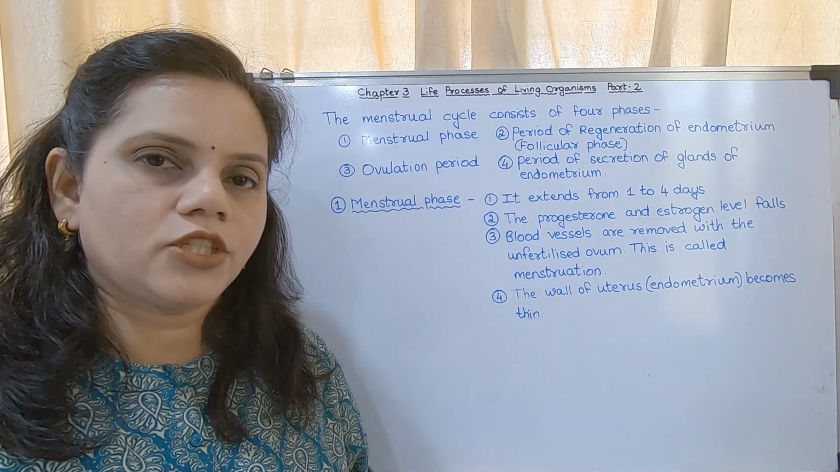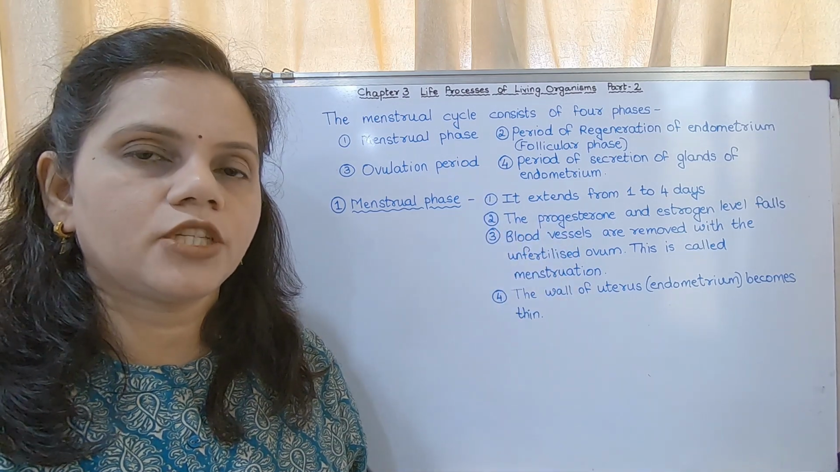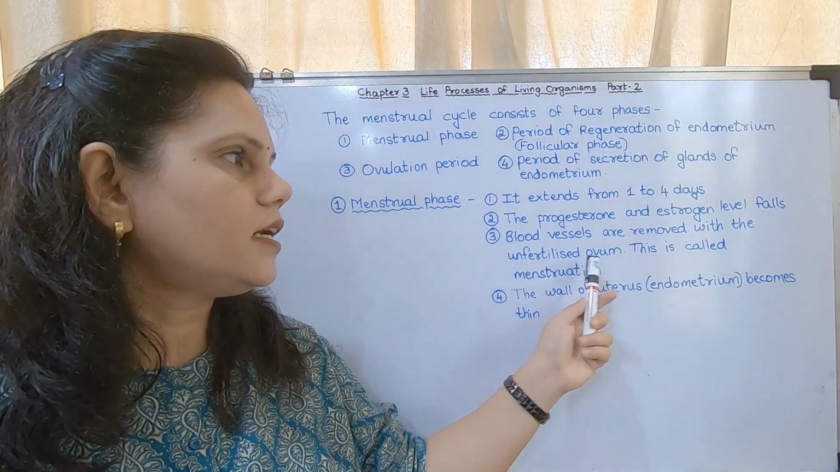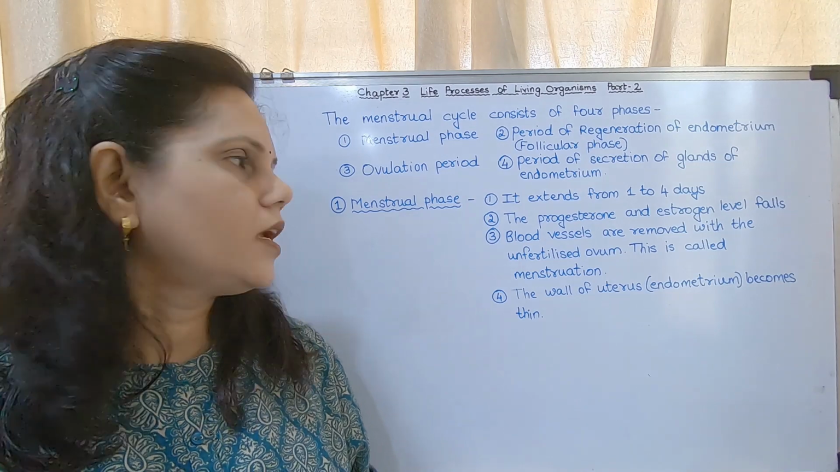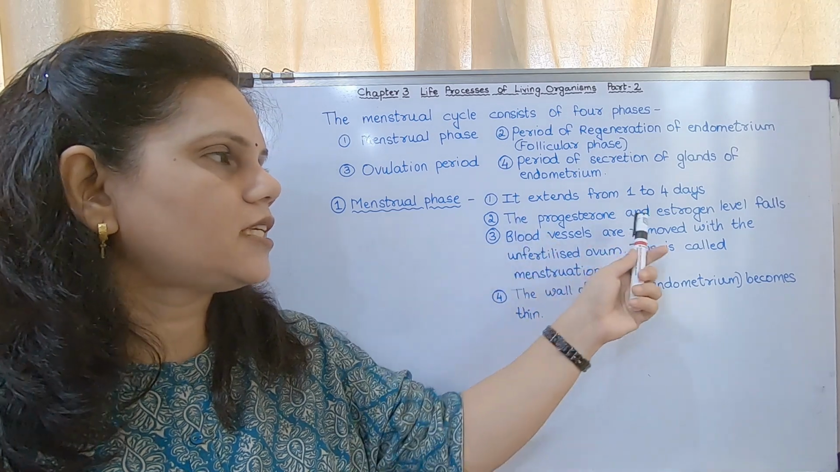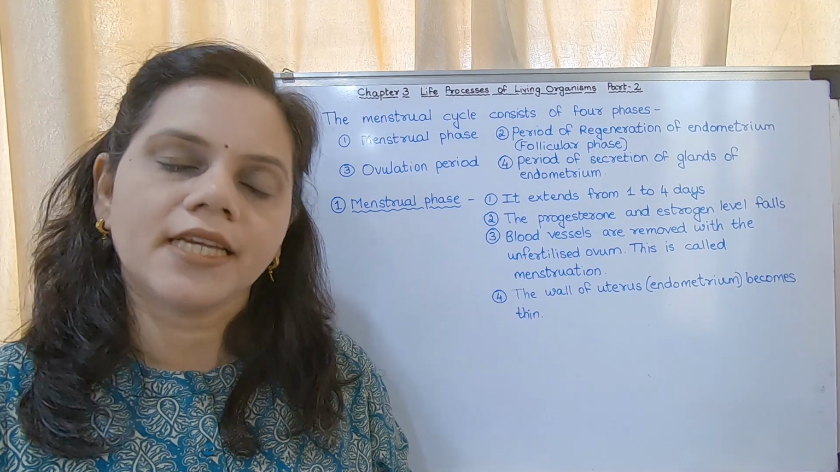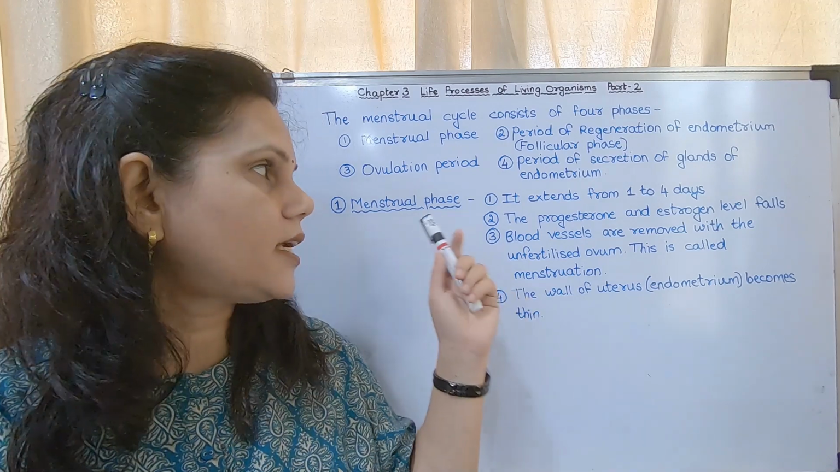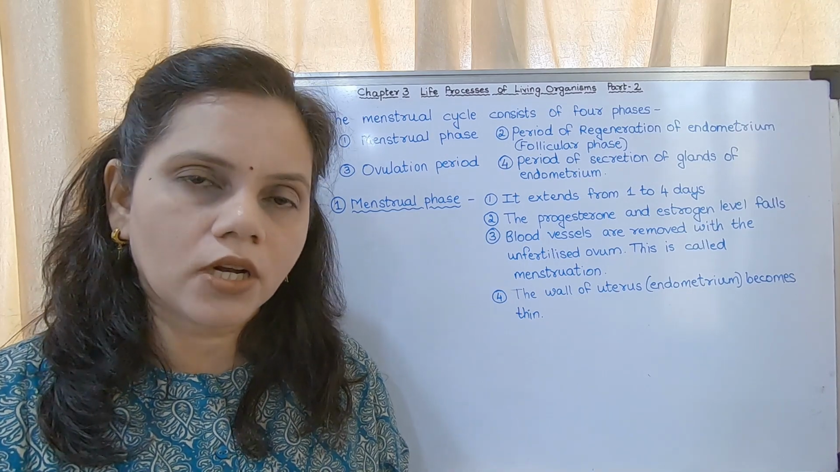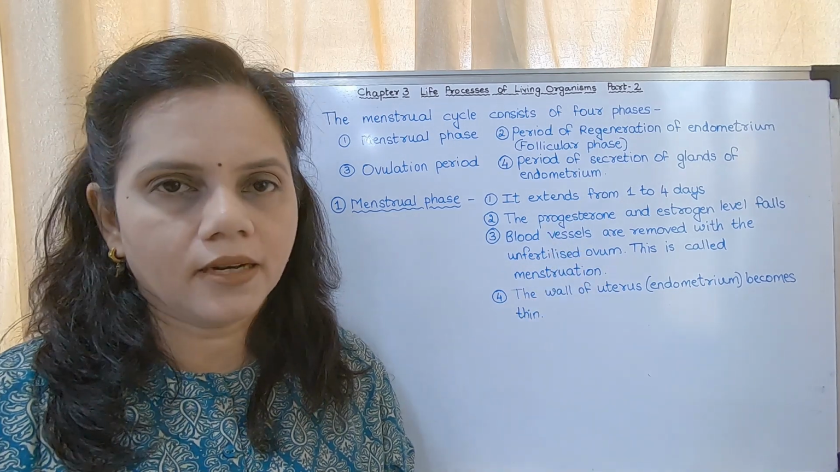It starts with menstruation. The menstruation extends from about 1 to 4 days. Menstruation is the process in which the blood vessels are removed with the unfertilized ovum. What are the hormones which play a role there? The progesterone and estrogen level falls. So the level of progesterone and estrogen in the female body at the time of menstruation is low, and the menstruation process occurs due to these low levels.